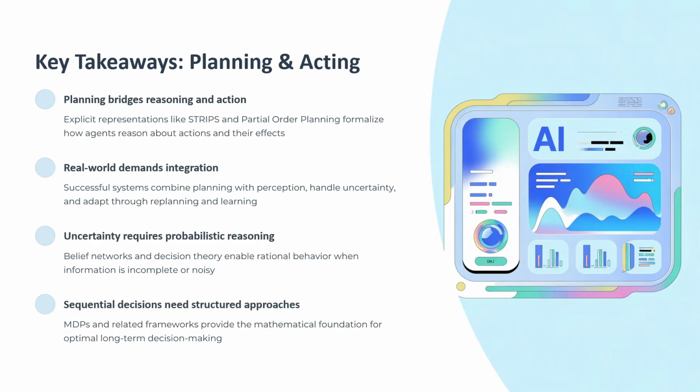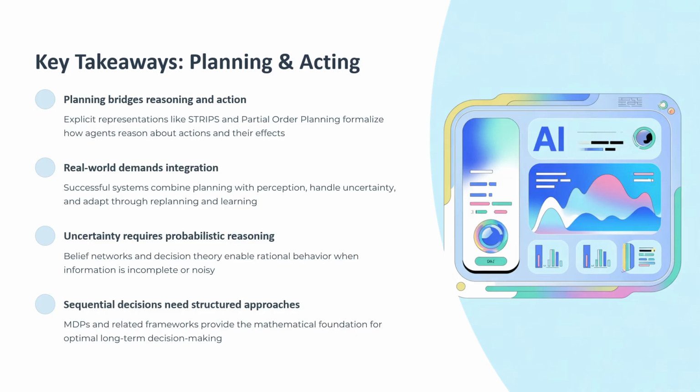So, as a conclusion and takeaway of this class: first, planning bridges reasoning and action. We explicitly represent states, actions, and their effects. This lets machines reason about consequences before acting. STRIPS and partial order planning are formal ways to do this. Second, real-world deployment requires integration. Successful artificial intelligence systems are not purely planners or purely reactive. They combine strategic planning with tactical reaction, adapt through replanning, and learn from experience.